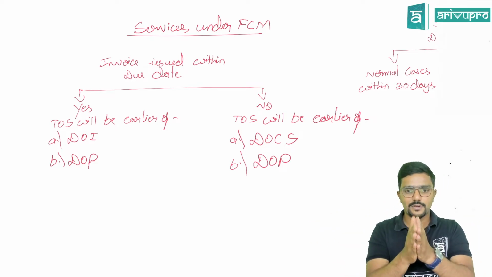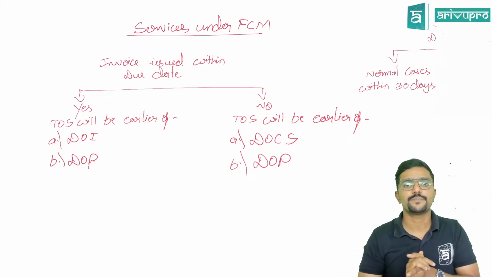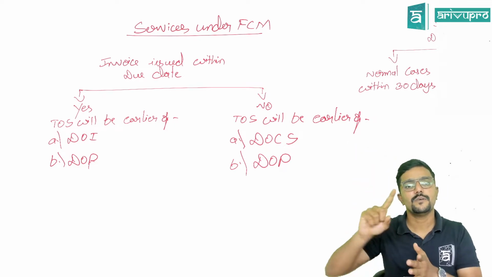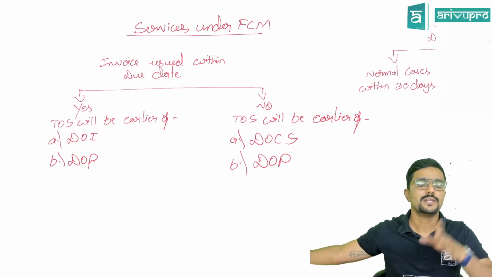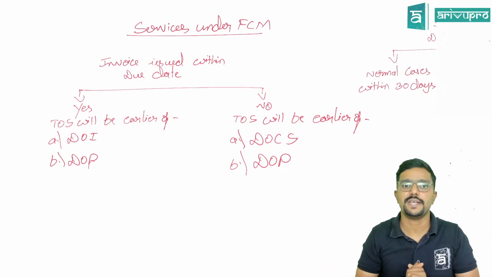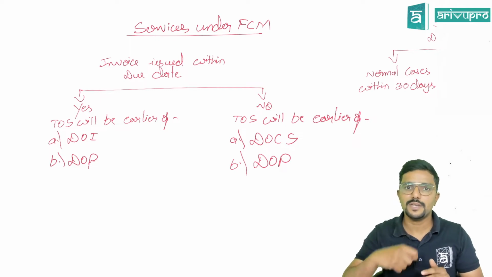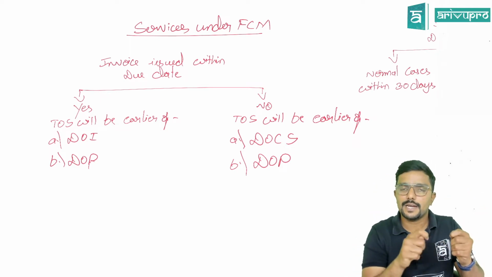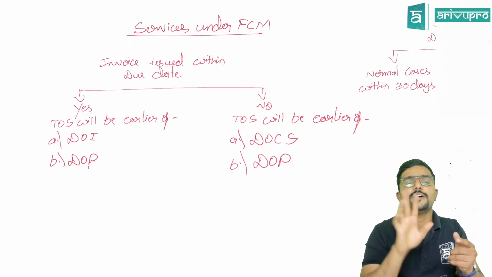Agree? So first check whether invoice is issued within time. So for which we should know what is the due date to issue invoice. We need to refer to section 31, 30 days or 45 days criteria. Okay, sir. If the invoice is issued within due date, then the time of supply will be earlier of date of invoice or date of payment.